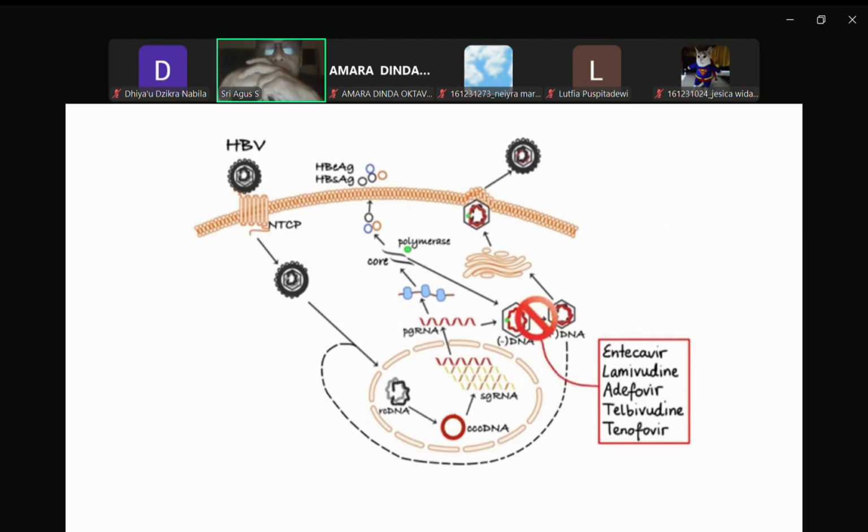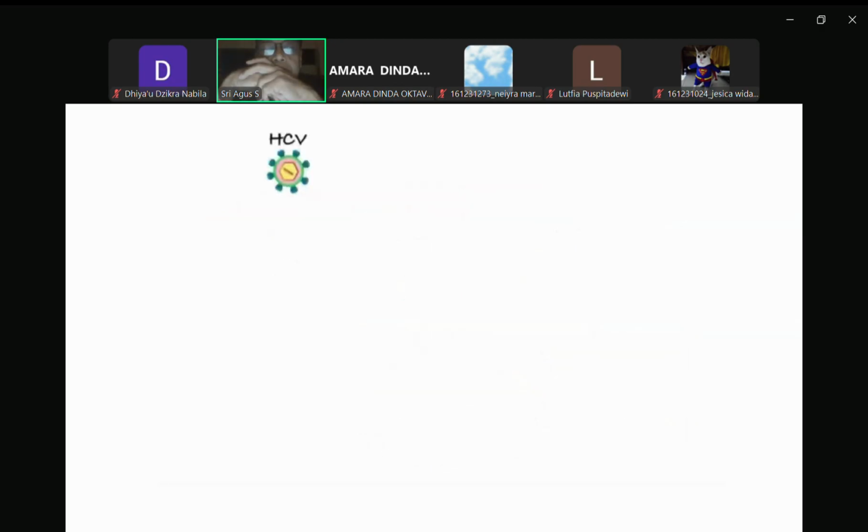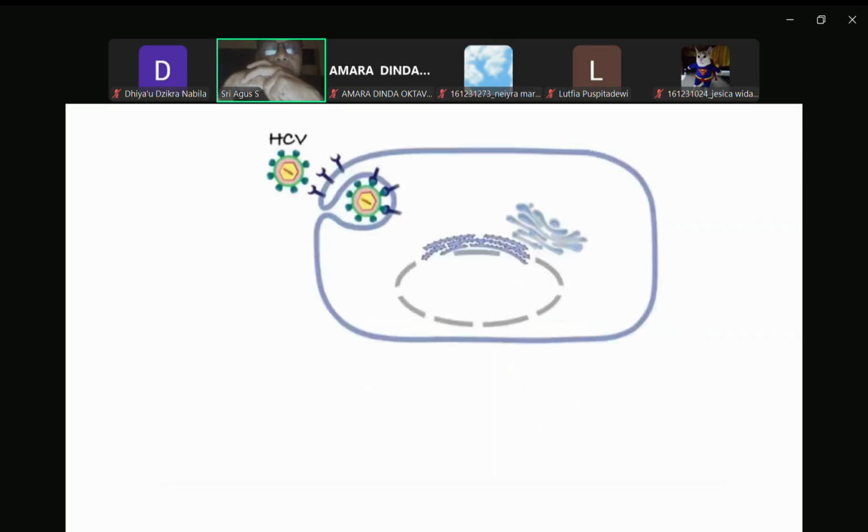Now moving on to hepatitis C virus. So hepatitis C virus enters hepatocytes via receptor-mediated endocytosis. After membrane fusion and uncoating, the positive single-stranded viral RNA is released into the cytosol, and then transported to the rough endoplasmic reticulum, where it serves as a template for the viral polyprotein synthesis.